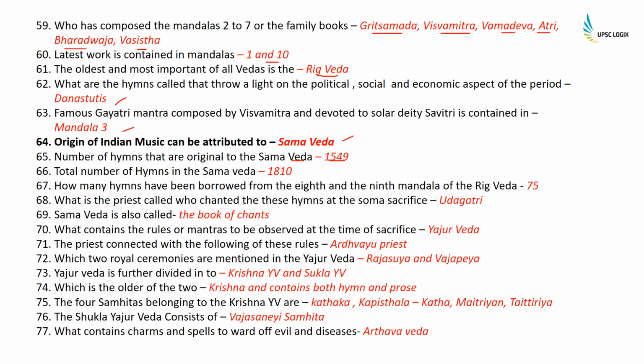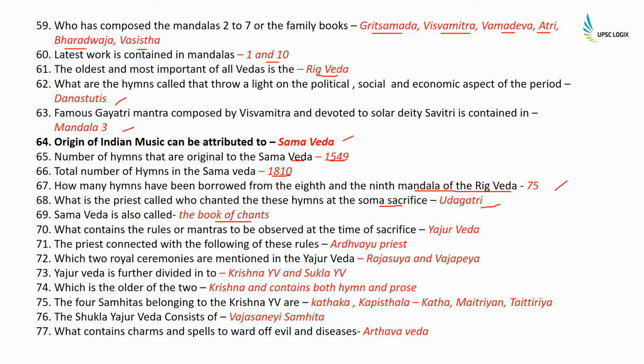Total number of hymns in the Samveda are 1810. How many hymns have been borrowed from the 8th and 9th mandala of the Rigveda? 75 hymns have been borrowed. What is the priest called who chanted these hymns at the Soma sacrifice? It was the Udgatri. Samveda is also called the Book of Chants.